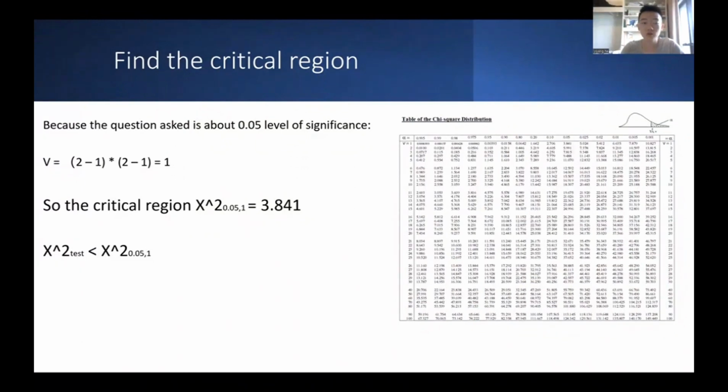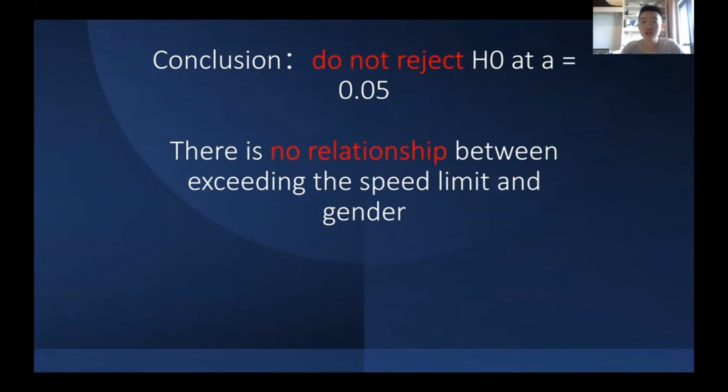The test value we calculated is smaller than the critical value. So the conclusion is that we do not reject H0 at the 5% level, alpha equals 5%. So there is no relationship between the existing speed limit and gender. Thank you for watching. That is my presentation.